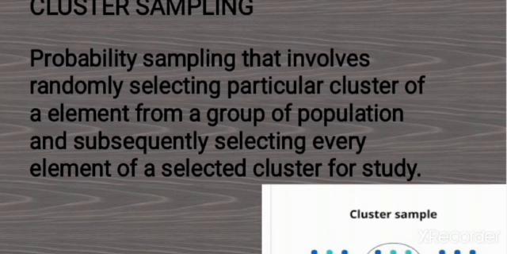If we apply this sampling technique, we divide the entire population into different groups which are externally homogeneous but internally heterogeneous. After defining a particular cluster, I will pick all the elements of that selected cluster to be included in this study.